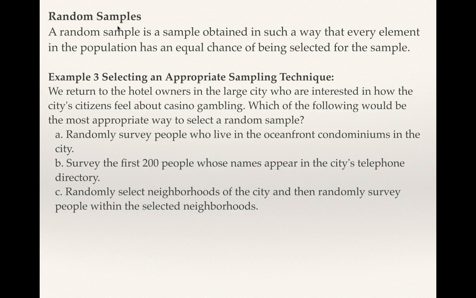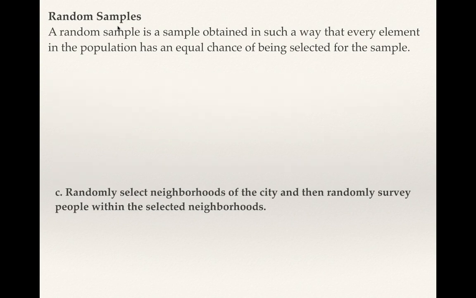Survey the first 200 people. That may sound kind of random, but it's not necessarily random, because there could be a slight inference there from those 200 people. The most random answer here is C. Randomly select neighborhoods of the city, so that's a random process in the first place, and then randomly survey people within those neighborhoods. That's a random sampling.